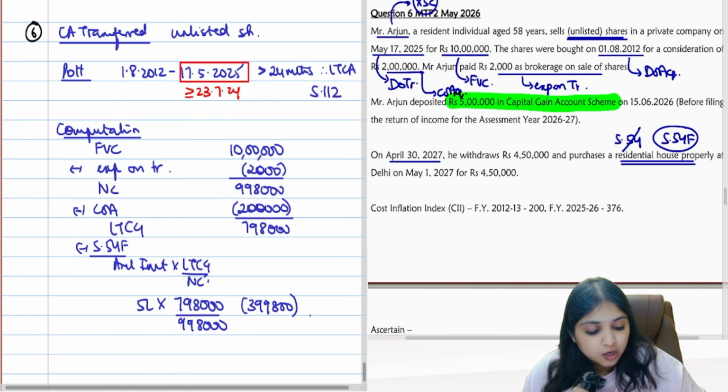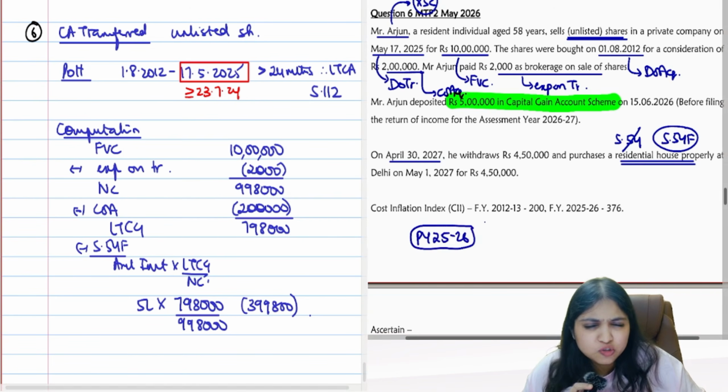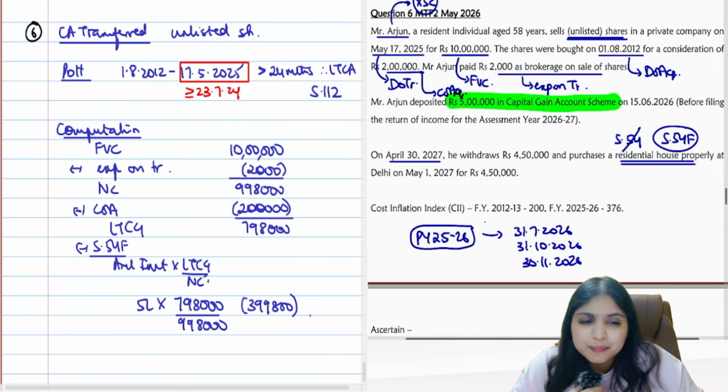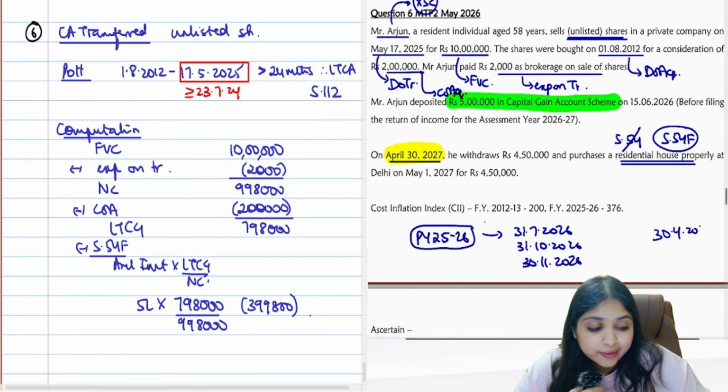See, what's my current year? 25-26. Listen to me, okay? 2 minutes, listen to me. Current year is 25-26. What are the 139 dates possible for me? 139 date possible for me is either 31st July 26 or 31st October 26 or 30th November 26. These are my possible 139 dates. Please see, when am I buying the new house? I am buying the new house only on 30th April 2027.